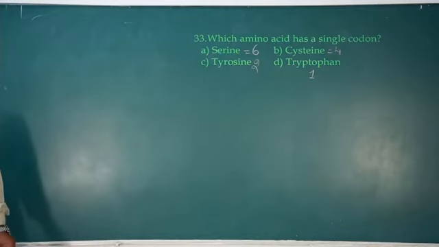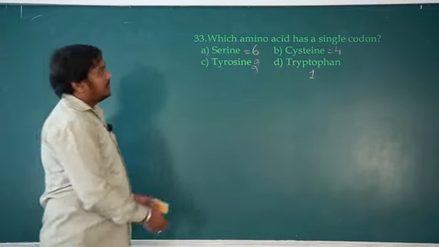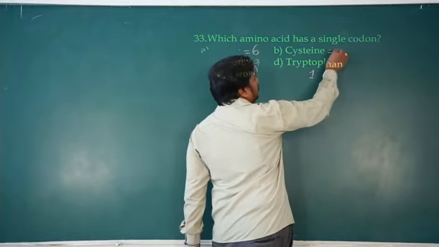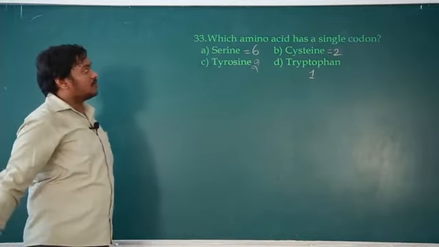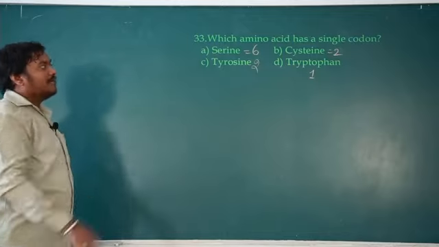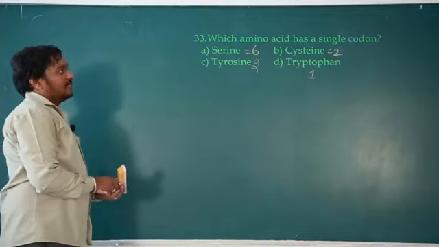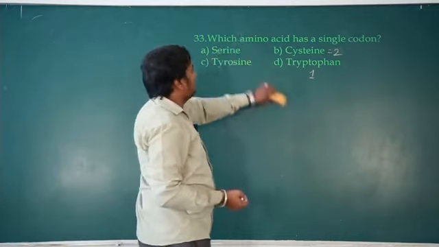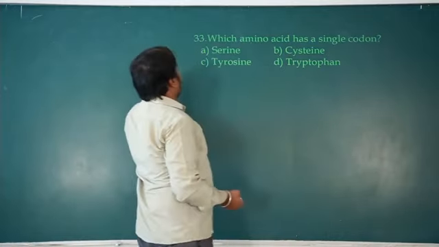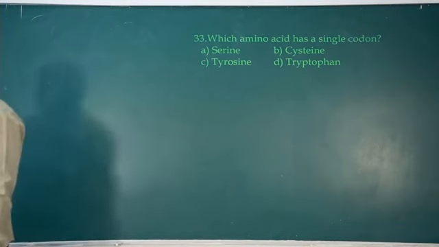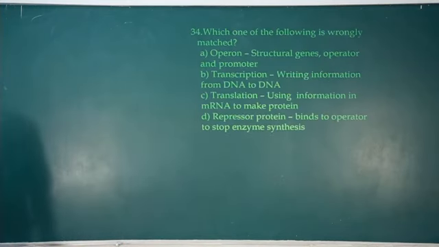In the table you can refer, cysteine again 2. So cysteine is coded by 2 different codons, tyrosine also coded by 2 different codons, and tryptophan by 1. So serine, cysteine and tyrosine are examples for degeneracy. Okay, tryptophan is an example for unambiguous. Okay, 33. Next, come to question number 34.